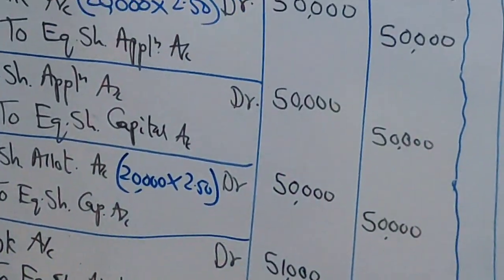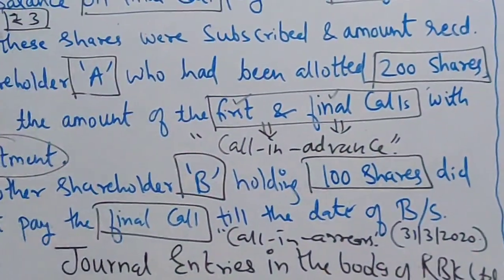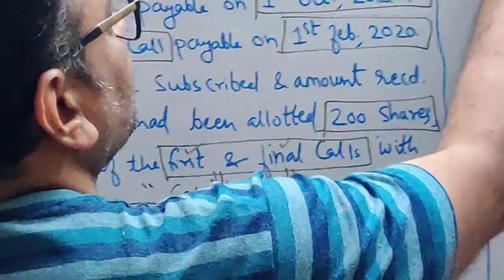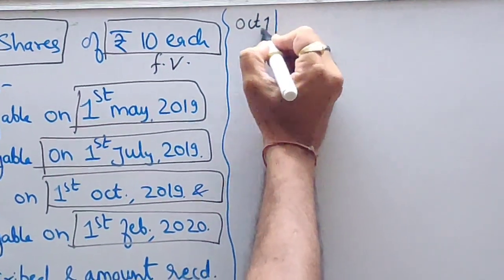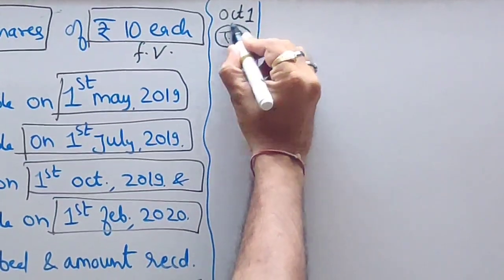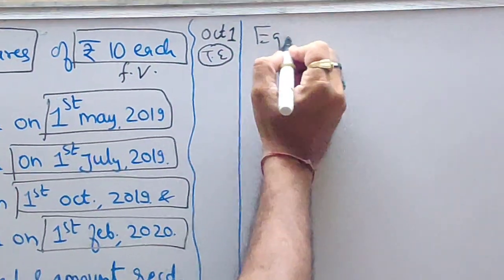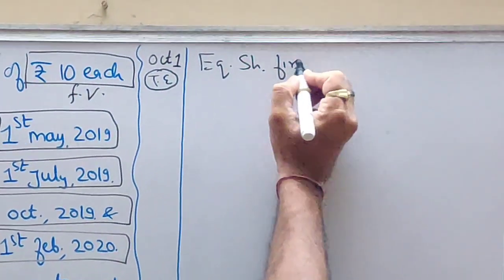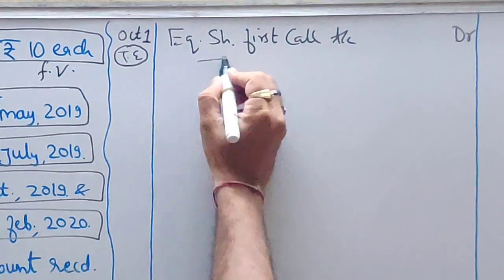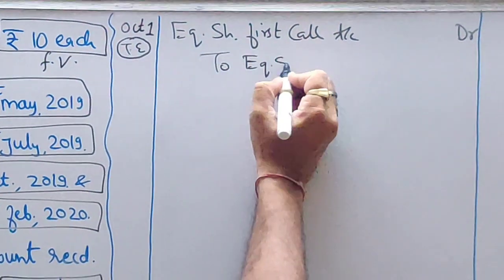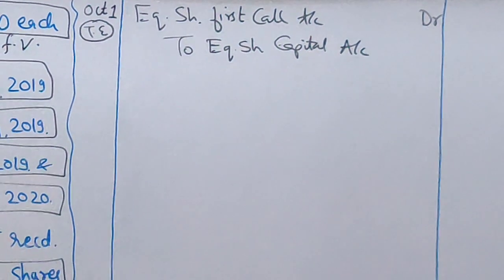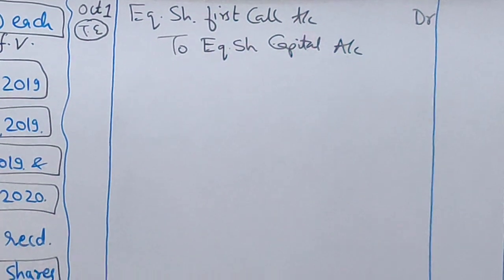So we are done with both the installments. Application done, allotment done. Now first call ka transfer entry. Very easy. Tell me the date. First we'll write down the date. October 1. So first call ka I want the transfer entry. So what will be your transfer entry for first call? Equity share first call account debit to equity share capital account.